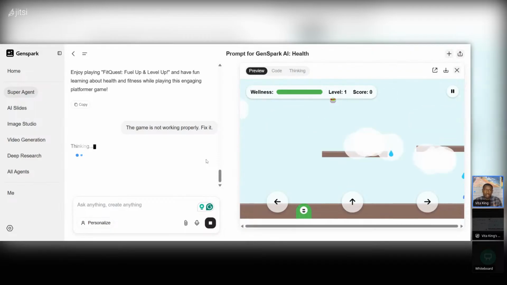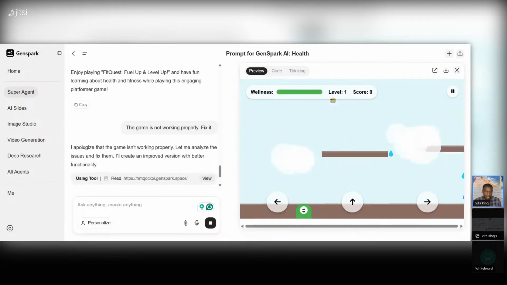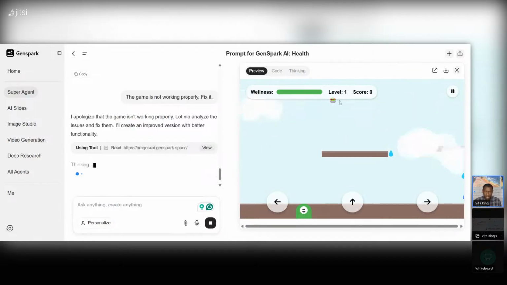Because you have to communicate with it. You have to tell the AI what's going on. So we have the game. It created the first version, but the only thing is, it's not functioning as we wanted it. So we're gonna let the AI cook.